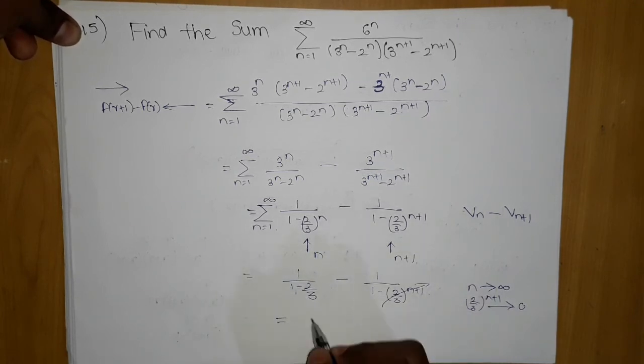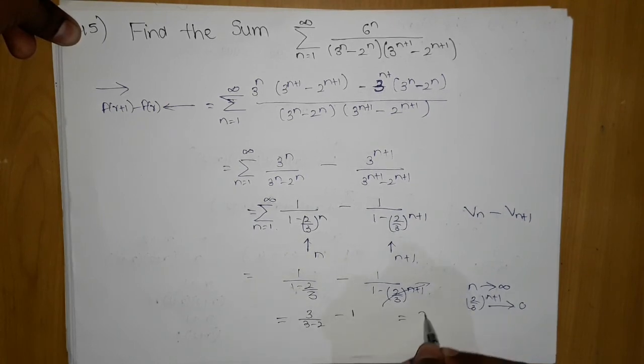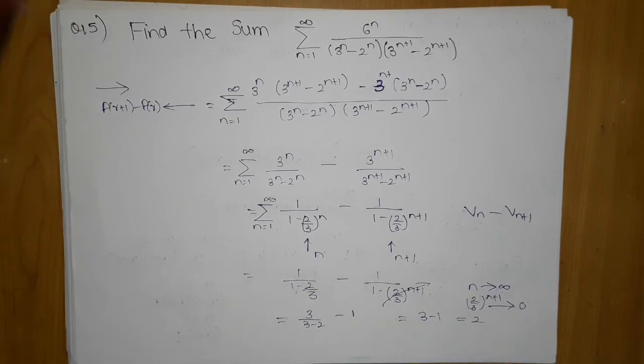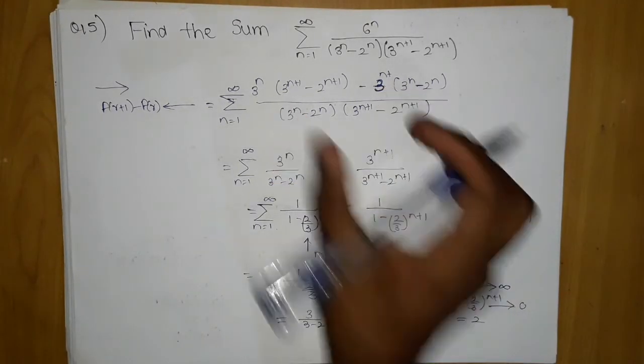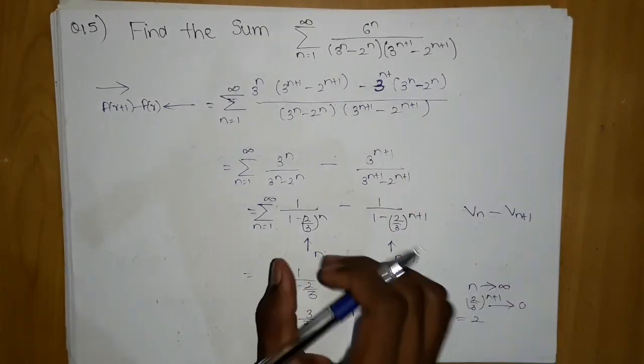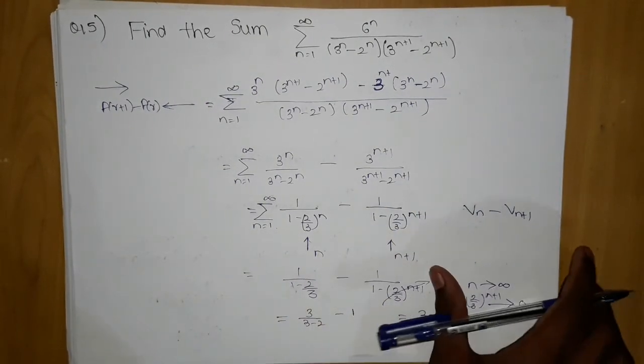So what we got? 3 upon 3 minus 2, and here 1. After this we are getting 3 minus 1, which is nothing but 2. So this is our answer. The main important thing is breaking it up. The rest is very simple, anyone can do it.